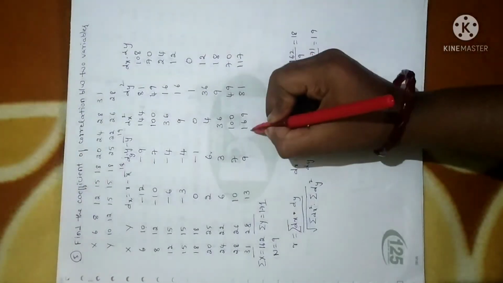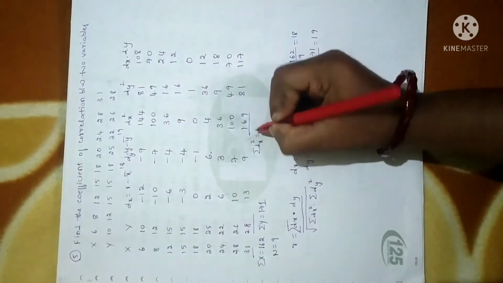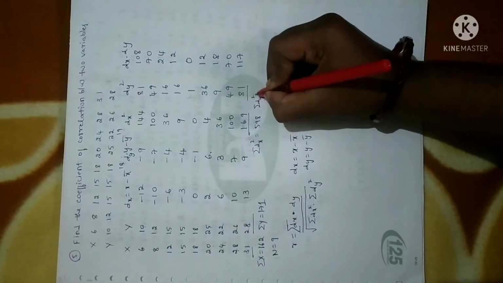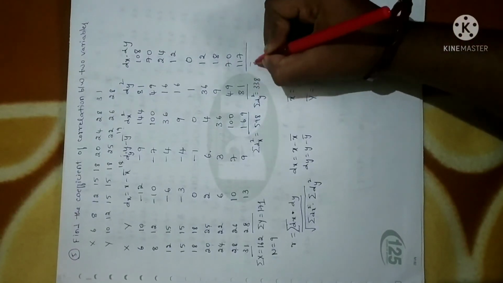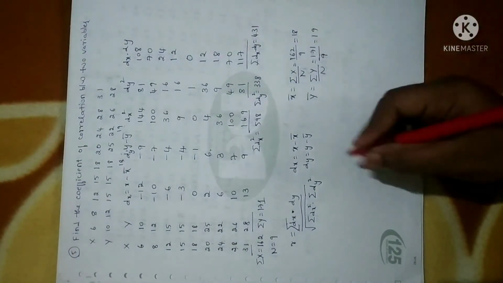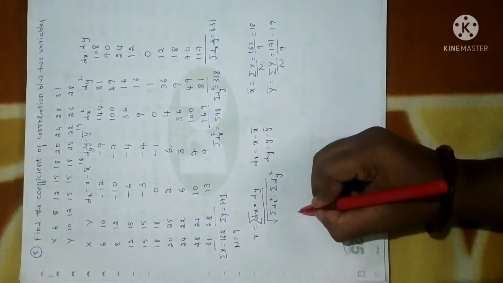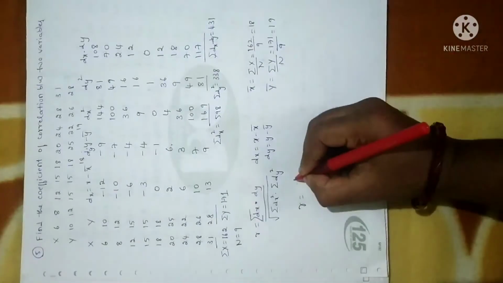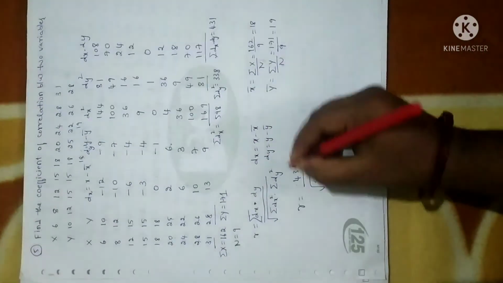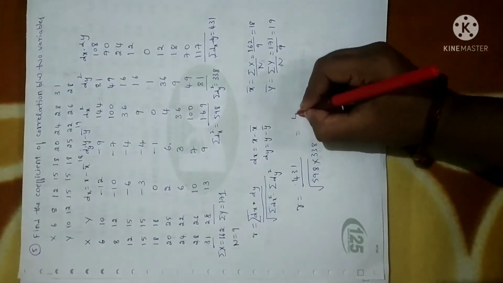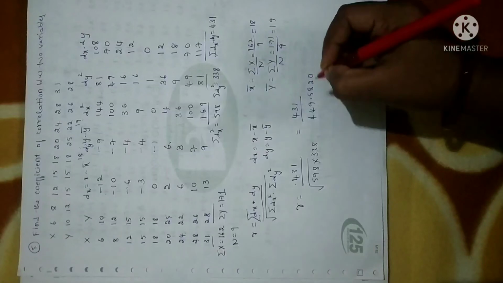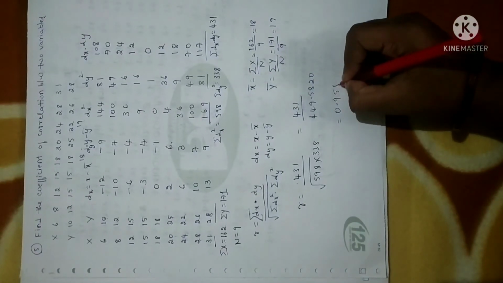Next we need to add the values, that is, sigma dx square. You just add all these values, you will get 598. Similarly add all these values, you will get sigma dy square, it is given by 338. Similarly you add all these values of dx into dy, you will get 431. Fine. So with these values, let me calculate the coefficient of correlation. It is given by sigma dx dy, 431, divided by square root of sigma dx square 598 into sigma dy square 338. So when you simplify, you will get 431 divided by 449.5820. So after simplification, you will get 0.9586.